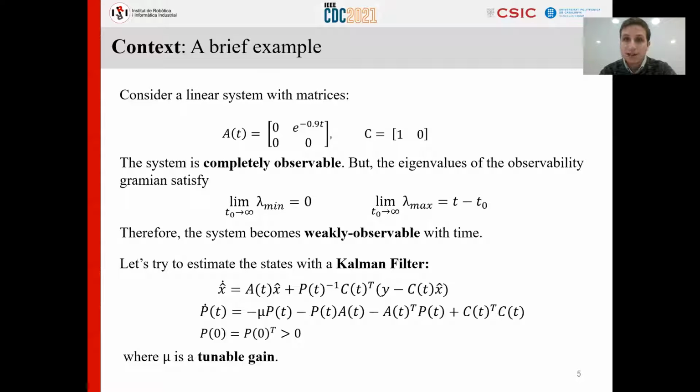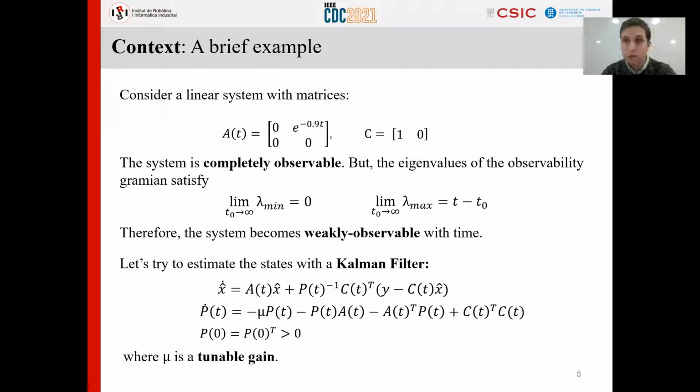To exemplify this, let's consider a very simple second-order system depicted by these matrices A and C. By some computation, you can show that the eigenvalues of the observability Gramian satisfy the following conditions. First, the minimum eigenvalue converges asymptotically to 0, and the maximum eigenvalue converges asymptotically to infinity. So if you consider any time range that does not include infinity, you can show that the system is completely observable. However, it becomes weakly observable with time.